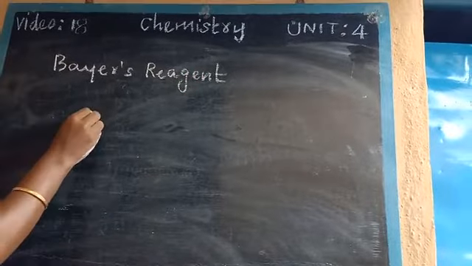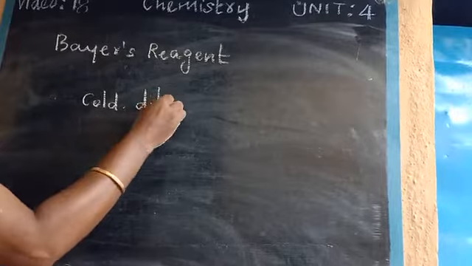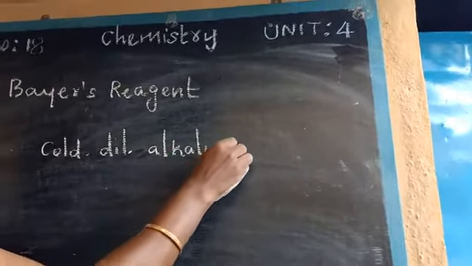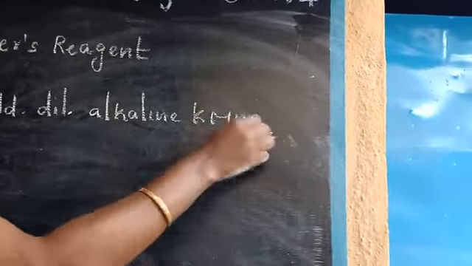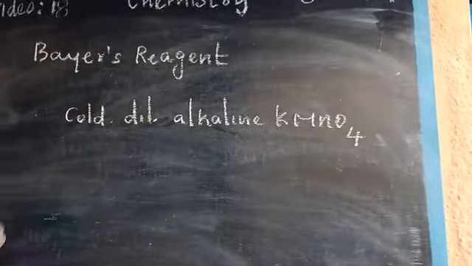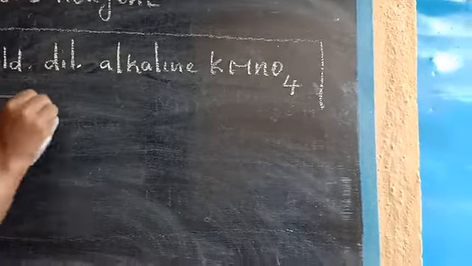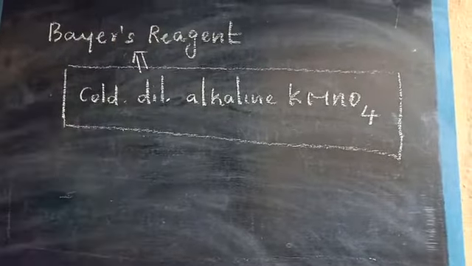Dilute alkaline KMnO4 is known as Bayer reagent.